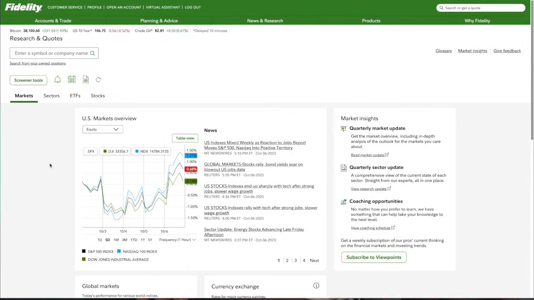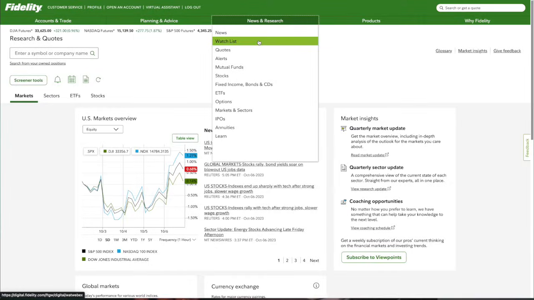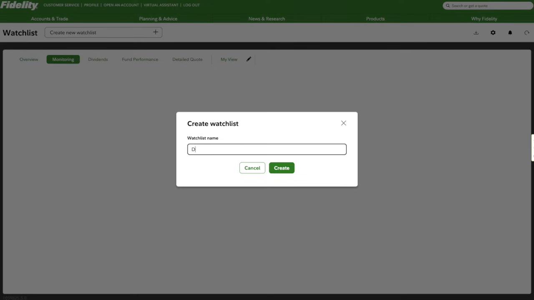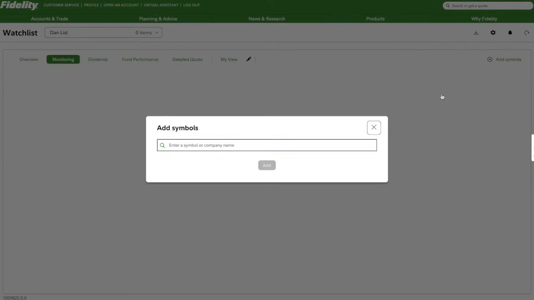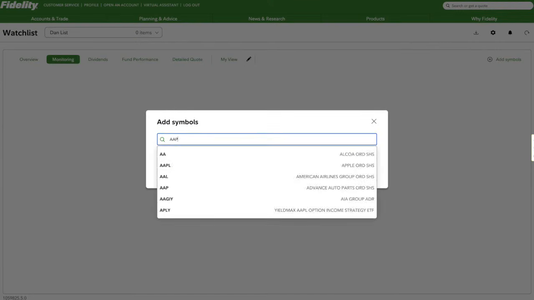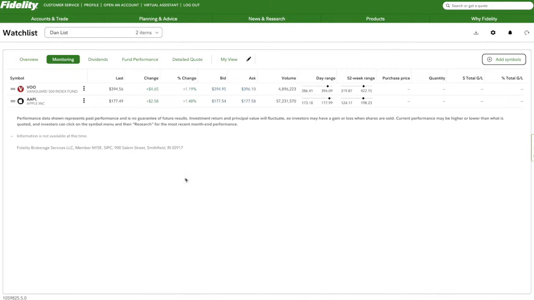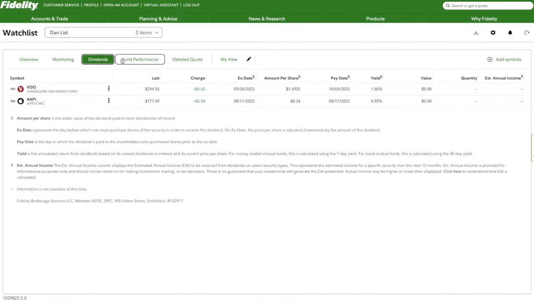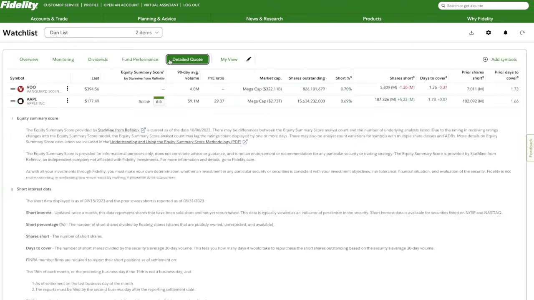Now another simple tool I will briefly mention is if you hover over news and research, you can see watch list, and this will allow you to create a list of companies you have or may be eyeing in the near future, where you can also get relevant data like when the next dividend dates are, or if you have many of them, you can compare their historical returns all at the same time.